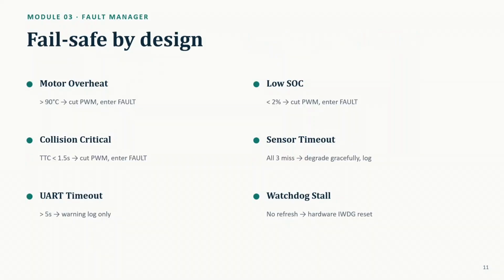The fault manager continuously checks whether the system is operating safely. If the motor temperature exceeds 90 degrees Celsius, the battery becomes critically low, or a collision is detected, the controller immediately disables the motor. It also monitors communication failures and watchdog timeouts to ensure reliable operation.